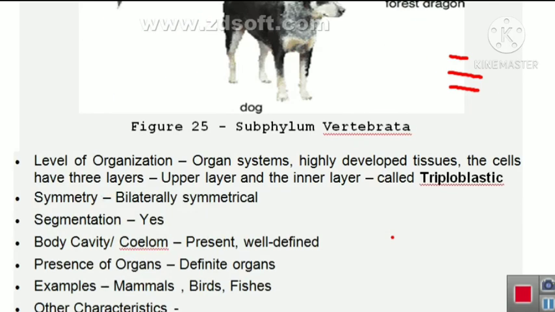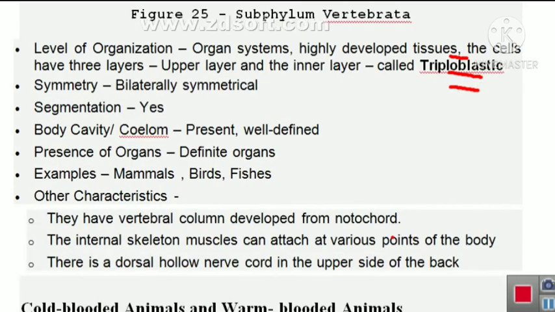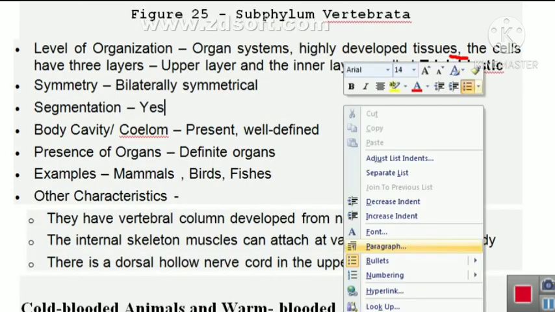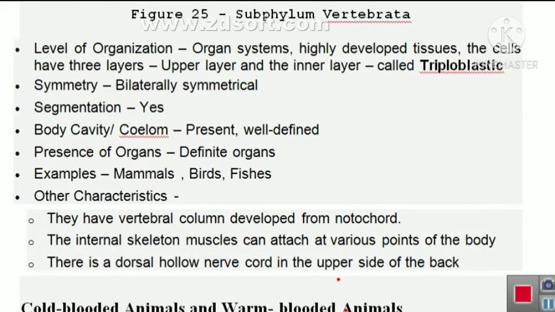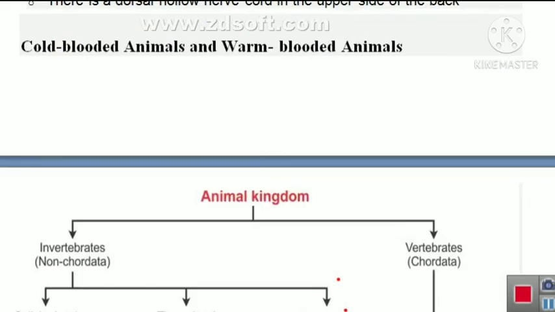Now, what are the characteristics of this subphylum Vertebrata? You will see the level of organization for cold-blooded animals and warm-blooded animals. Already you have seen the difference between cold-blooded and warm-blooded animals.